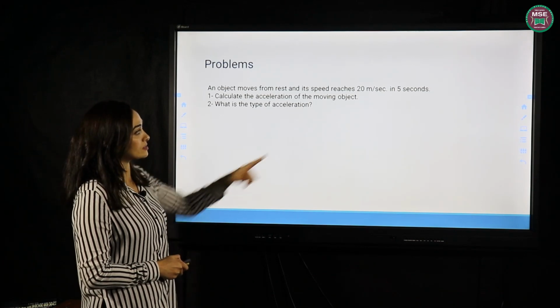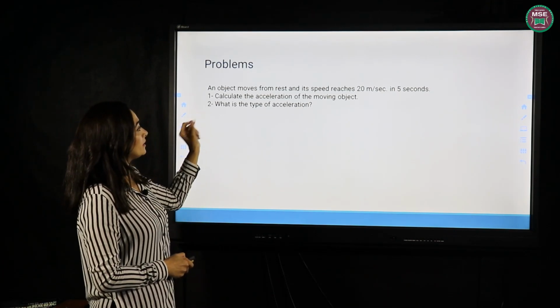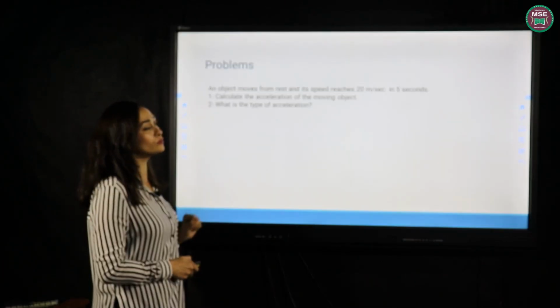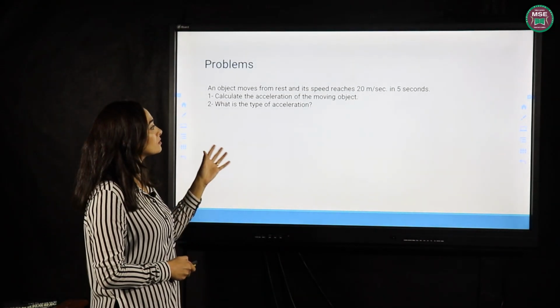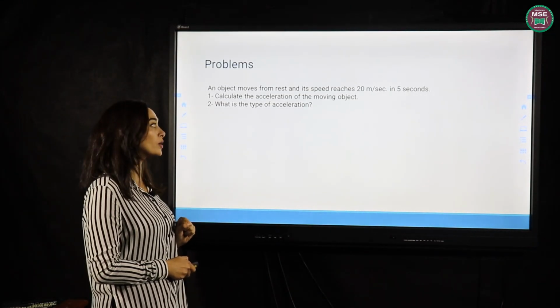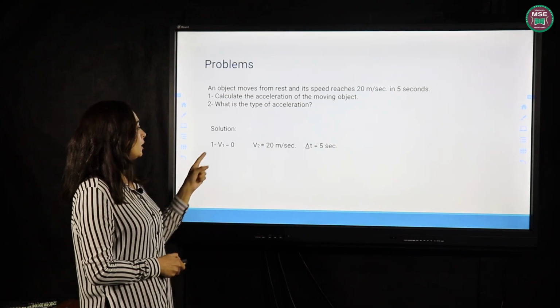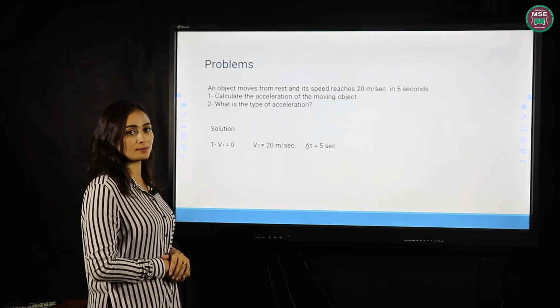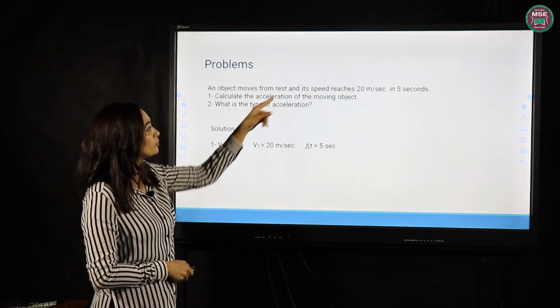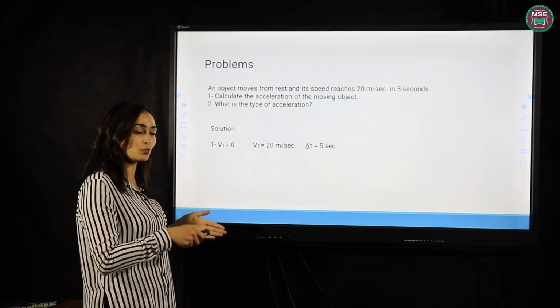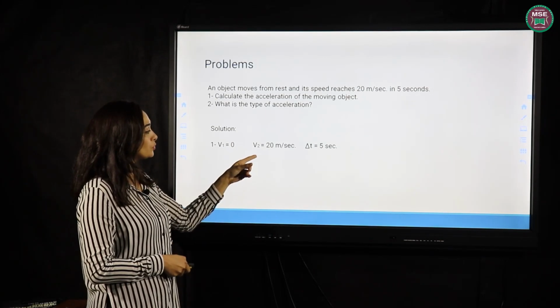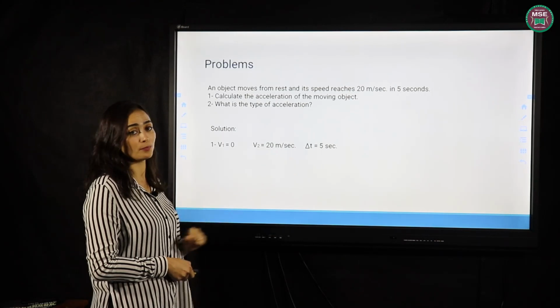In 5 seconds, this is the time. Calculate first the acceleration of the moving body and then what is the type of the acceleration. Okay, let's solve the problem. V1 equals 0, because the body moves from rest. V2 is 20 meters per second, and the time is 5.